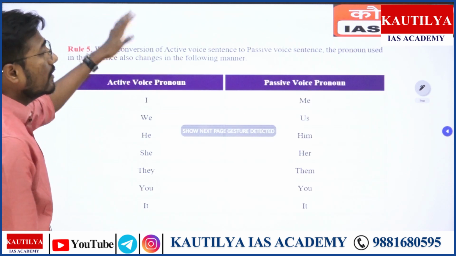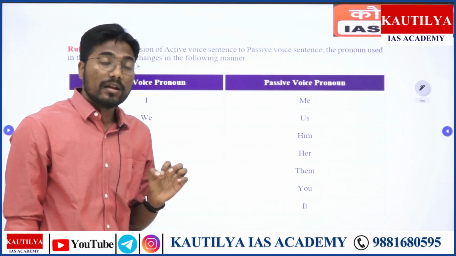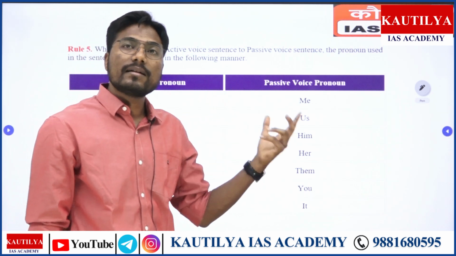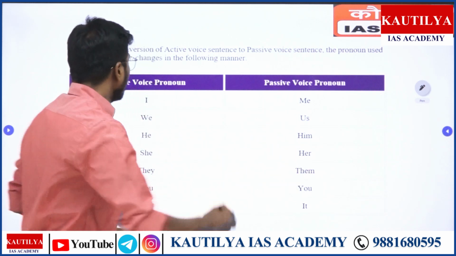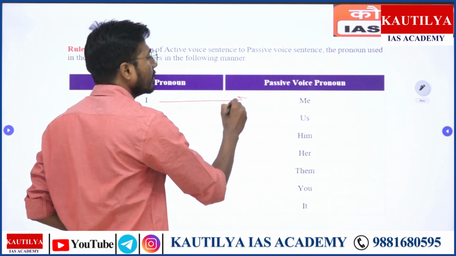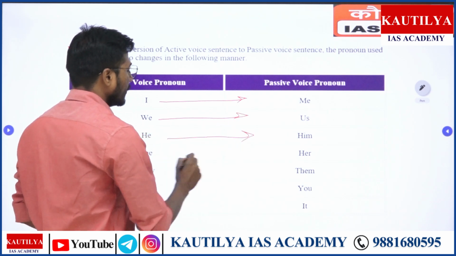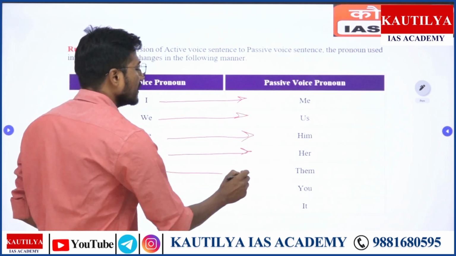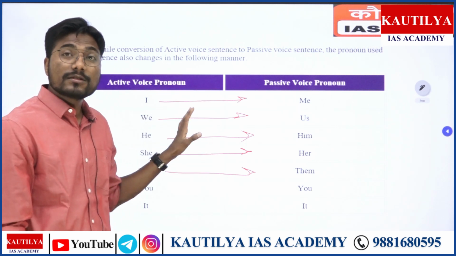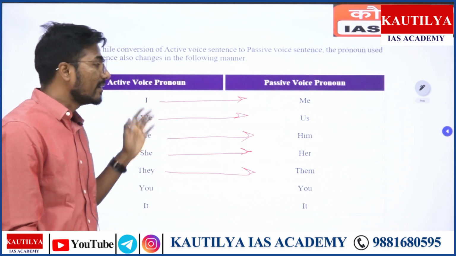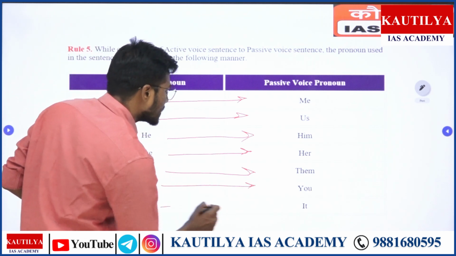Then, now you have to understand the pronouns of it, right? And sometimes you'll have to convert that when it comes to the passive voice of it, like say I to be converted in me, we, us, he, him. Like it's very easy, but I want you to understand this box and the entire table of it, so that you will not make any mistake as such.